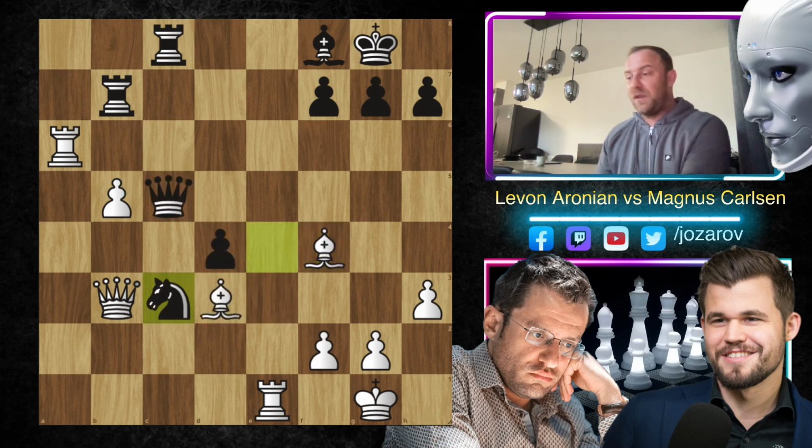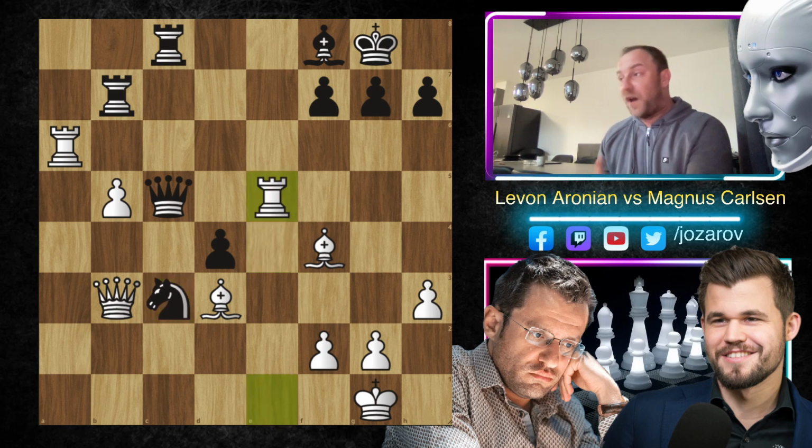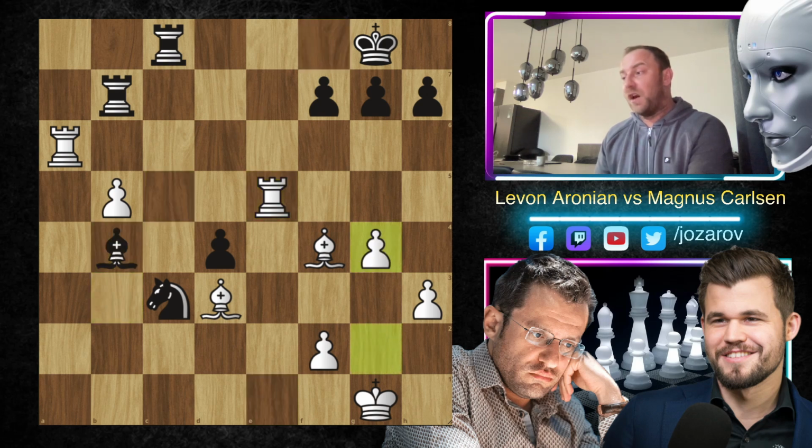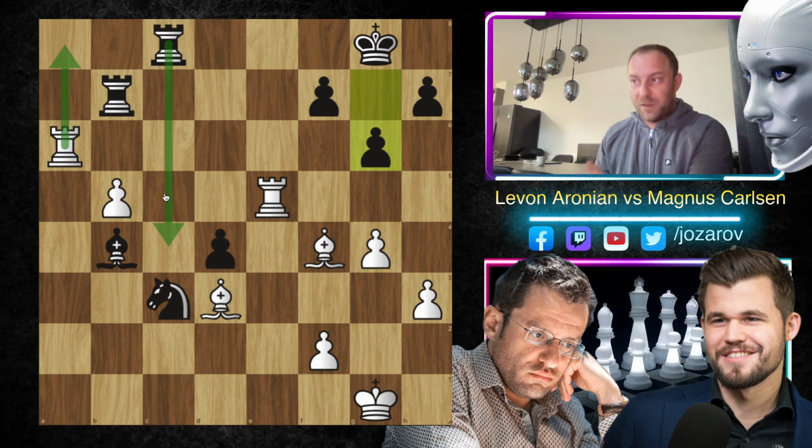So knight to c3 by Magnus, attacking the pawn. We have rook to e5, a great counter attack here again by Levon Aronian. Queen to b4, queen takes b4, bishop to b4, and now g4, creating some breathing space for the king. Still everything is protected, and now g6. Magnus is also liberating some squares for the king. Maybe then black can play much more freely with the king. Then you're not vulnerable maybe to some back rank checkmate. So both players have created breathing spaces for the king.